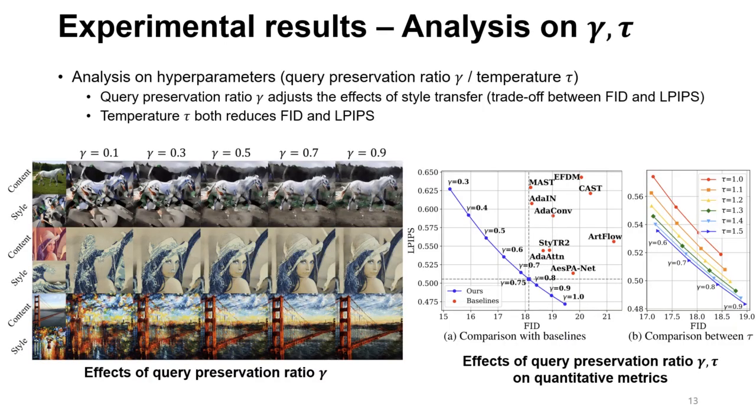And also, we analyzed the effect of the query preservation ratio and the temperature scaling parameter. We observed that the query preservation ratio adjusts the effect of self-transfer, and temperature scaling reduces both FID and LPIPS.